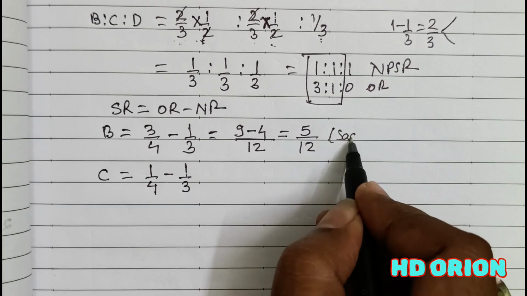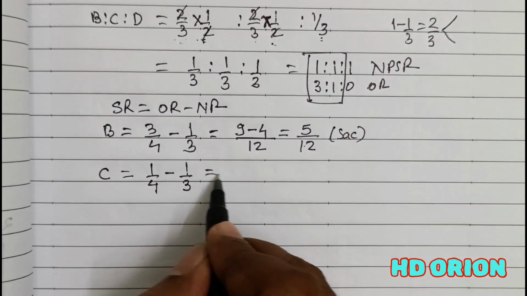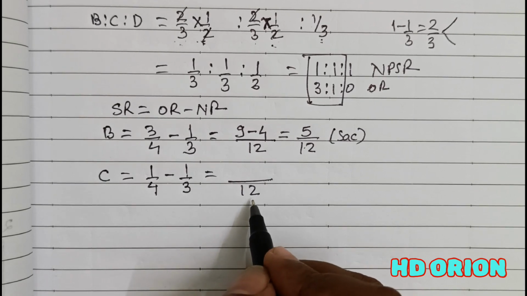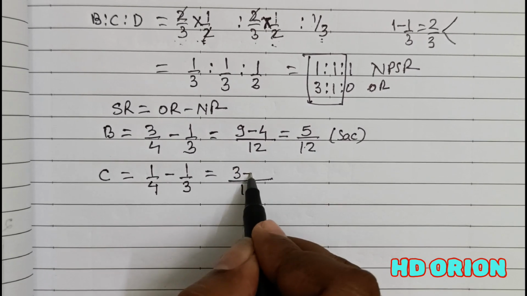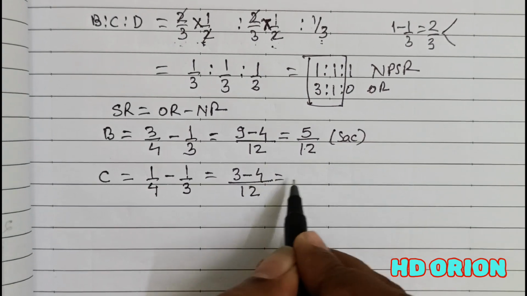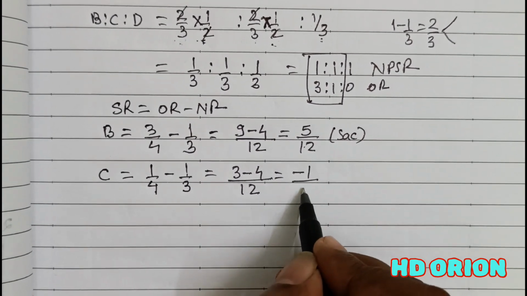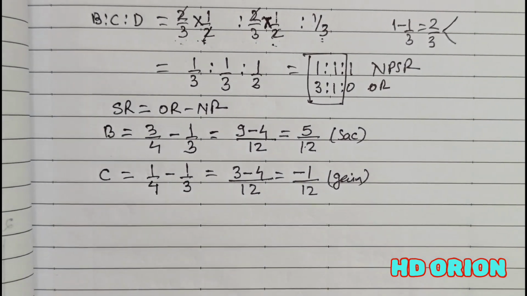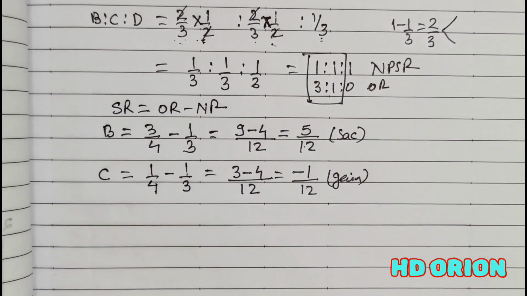Sacrifice, because it is positive. But here you see it is denominator 12. LCM is 12 and in the numerator you get 3 minus 4, which is equal to minus 1/12. So it is a gain here. You see, in the new profit sharing ratio, not only the new partner is gaining, but also one of the old partners is gaining.